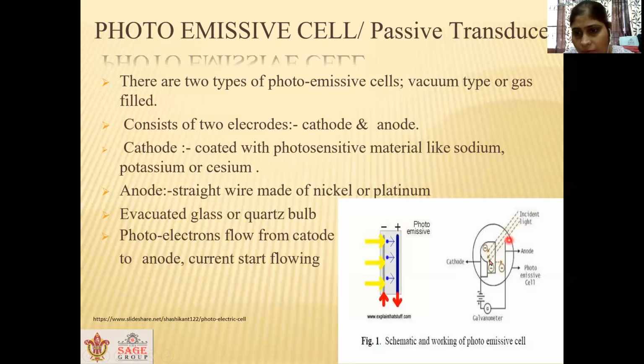Similarly, here also when light falls on the cathode, the photoemissive material which is coated on the cathode emits the electrons, and free electrons start moving towards the anode. Since the anode is connected to the positive potential, electrons are attracted towards this side. So this flow of electrons constitutes current. In this manner, current starts flowing in the photoemissive cell.